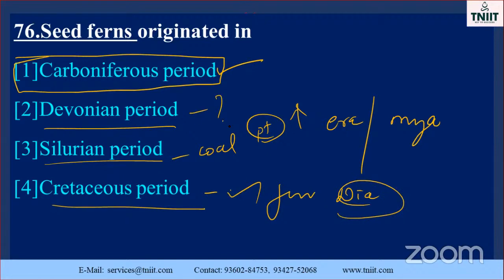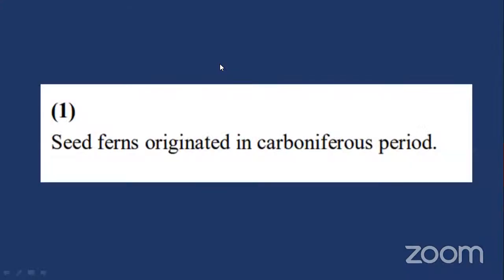Devonian period, what happened? Each one has a specific period, and some plants and animals were in high numbers. That is very, very important, my dear students. So the option is that seed ferns originated in the Carboniferous period only, my dear.